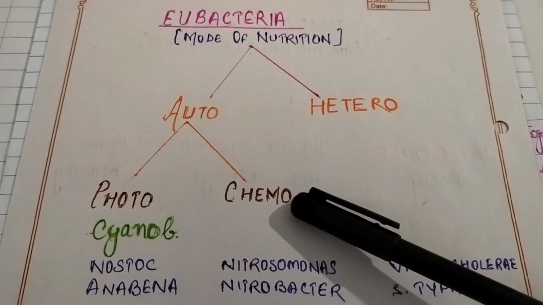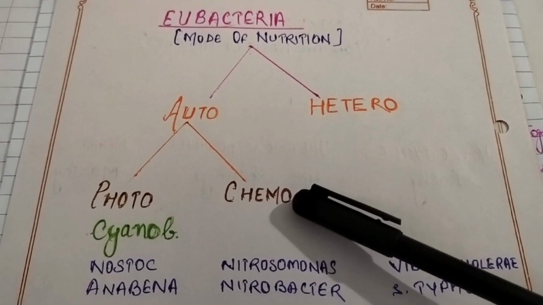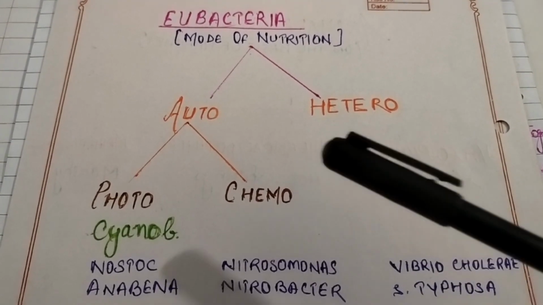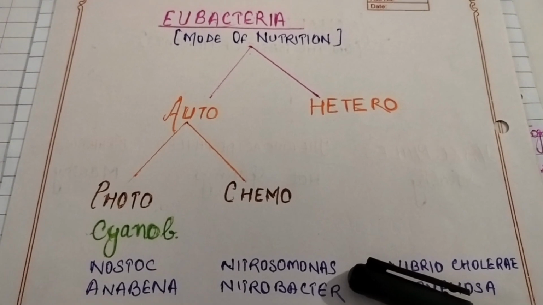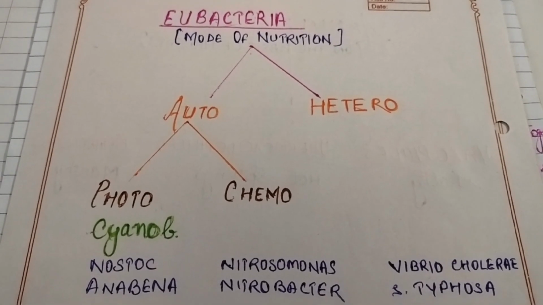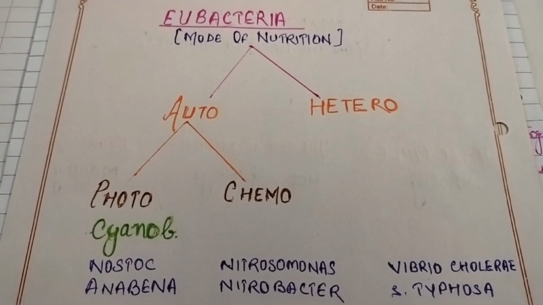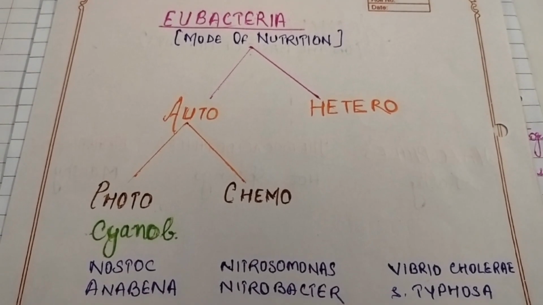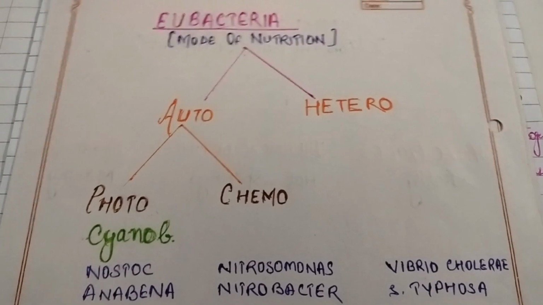And chemosynthetic bacteria prepare their food with chemical compounds. They are chemosynthetic bacteria. Examples: Nitrosomonas and Nitrobacter. These examples you can note down for your CBSE board exams as well as NEET exams.